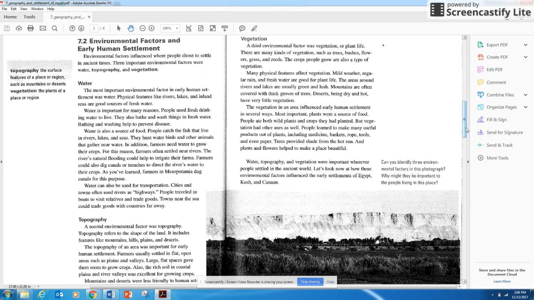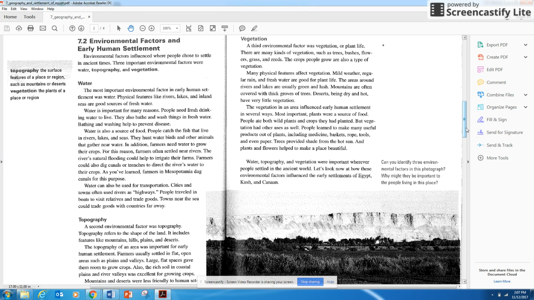Water. The most important environmental factor in early human settlement was water. Physical features like rivers, lakes, and inland seas are good sources of fresh water. Water is important for many reasons. People need fresh drinking water to live. They also bathe and wash things in fresh water. Bathing and washing helped to prevent disease.